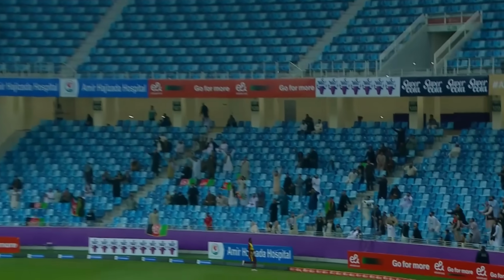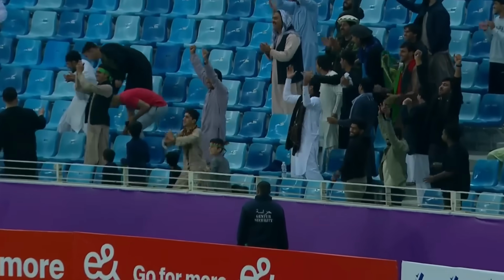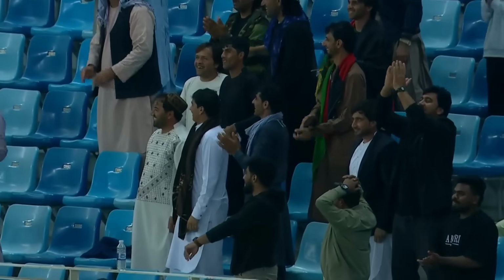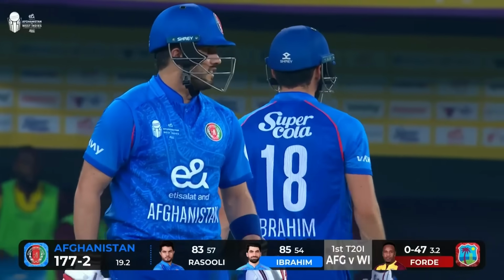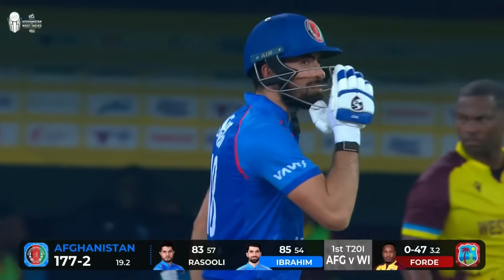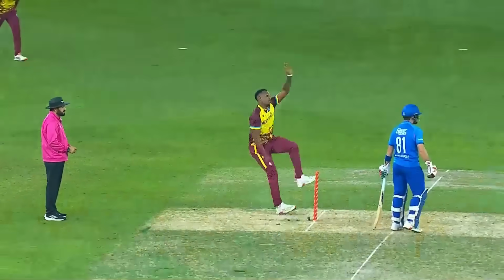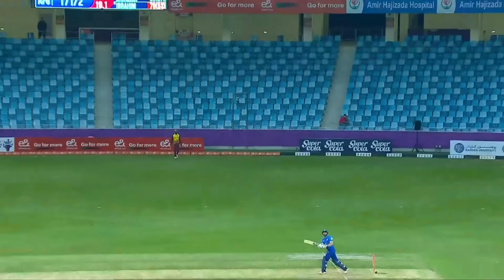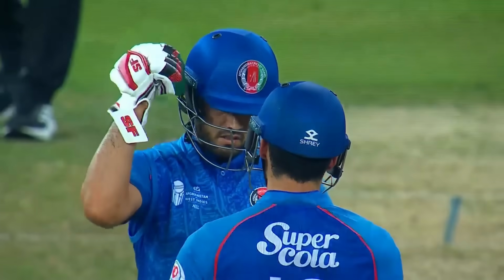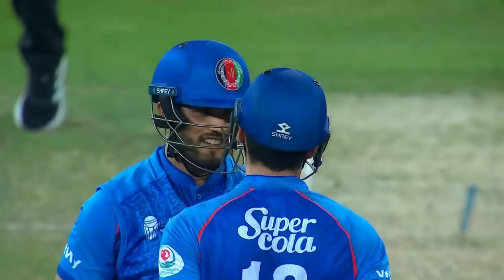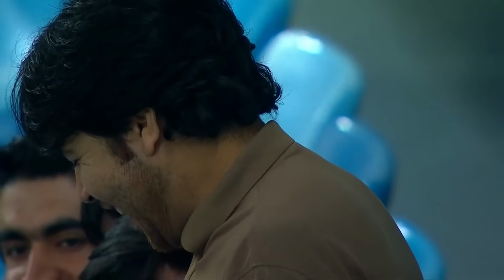And is that another one? Now I'll have to correct that. The previous one was maybe high. This is higher, this is longer, and this is even better from Ibrahim Zadran. What a start to the final over of the innings. 5 sixes now, 2 in succession. Problems for Matthew Forde and the West Indies. And look at the reaction. Even he is impressed. They all are.